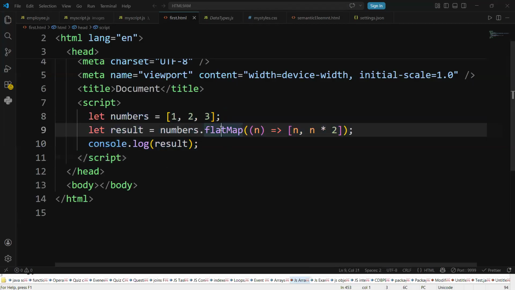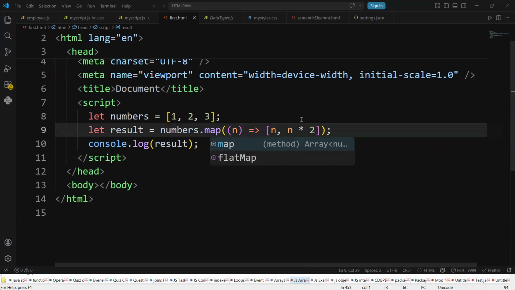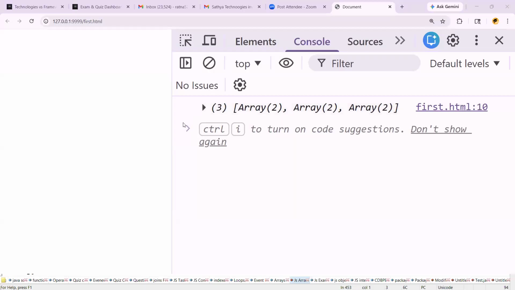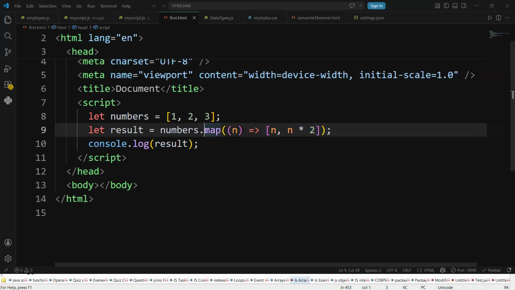That's called flat map. Flat map is what? Doing the map operation, and after that, flattening it. If you use only the map operation, what are you getting here? A nested list. That is why you use the flat map. Flat will do only flat, map will do only map, and flat map will do map and flat.